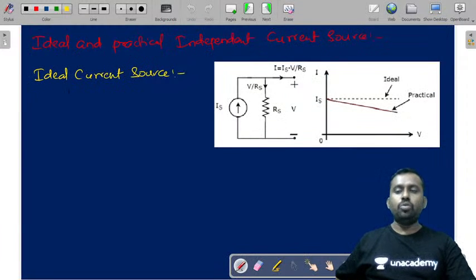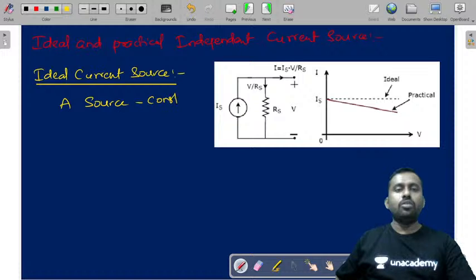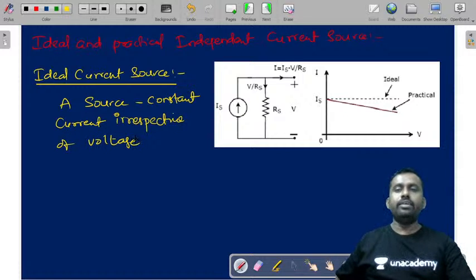So this is also a source that gives constant current irrespective of voltage, and it is called an ideal constant current source.